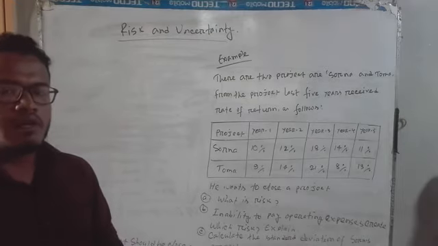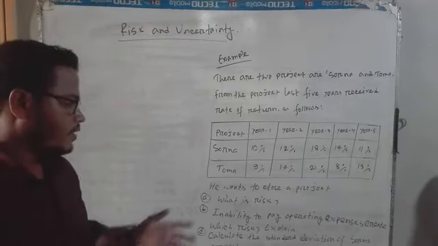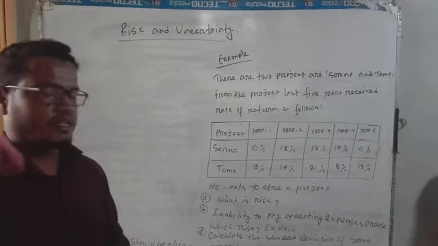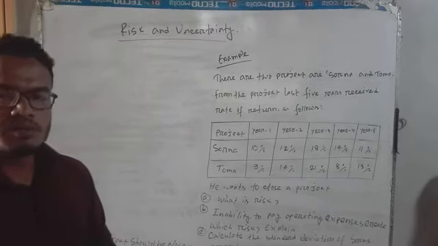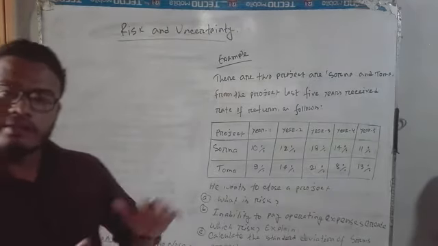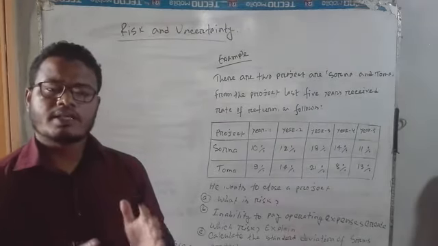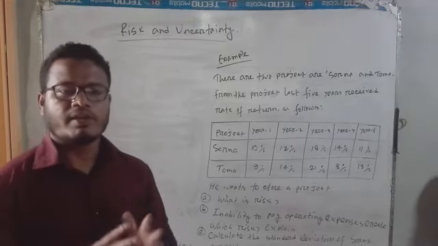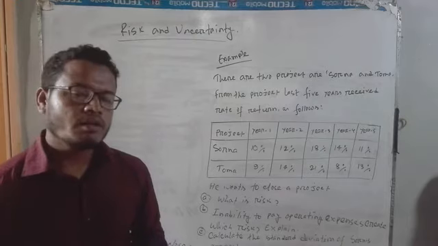So, dear students, now I am starting the creative question. First creative question: what is risk? Students, you know the definition of risk. The difference between expected rate of return and actual rate of return is called risk.